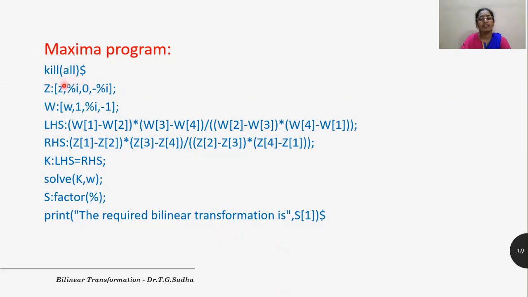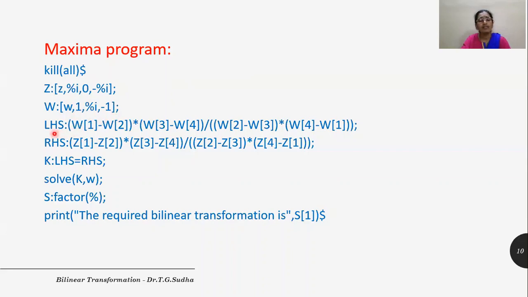It deletes all the user variables, arrays, functions, and resets all the functions to their default state. Let us express capital Z as the 4 points given, that is Z, I, 0 and minus I, and capital W be the images of the points in the Z plane to the W plane. So we get W1, I and minus 1.